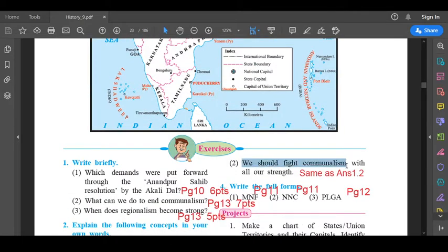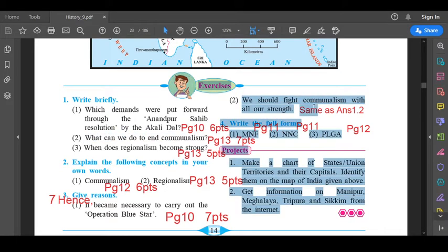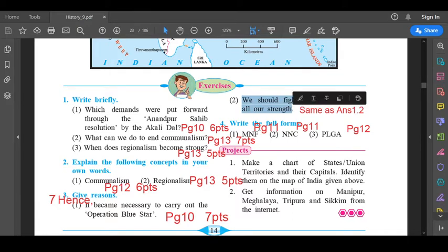3.2. We should fight communalism with all our strength. This answer is repeated. This answer is same as answer 1.2. Where's 1.2? Over here. What can we do to end communalism? And we should fight communalism with all our strength. The answer to both these questions is the same. So the answer for give reason 2 is same as answer 1.2, which is on page number 13, 7 points.